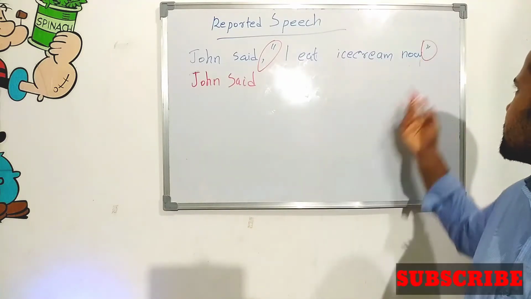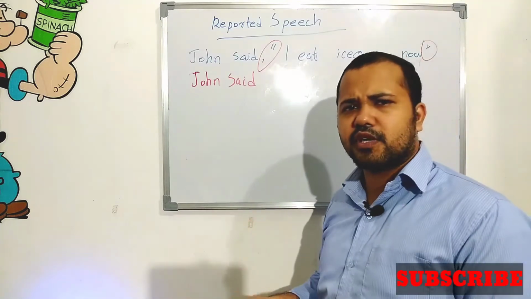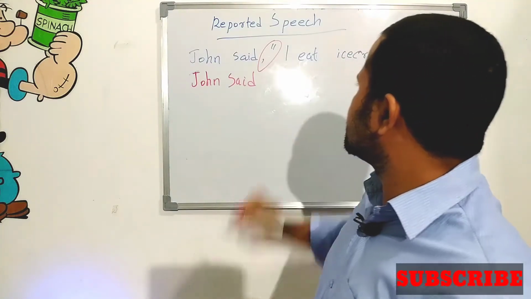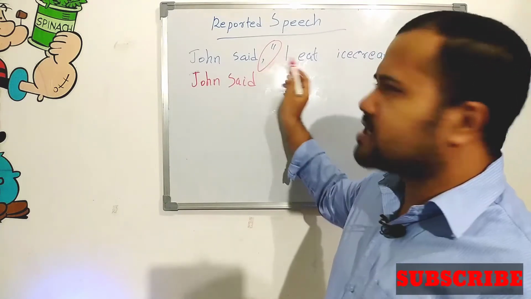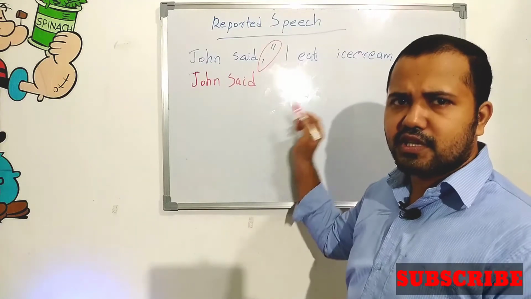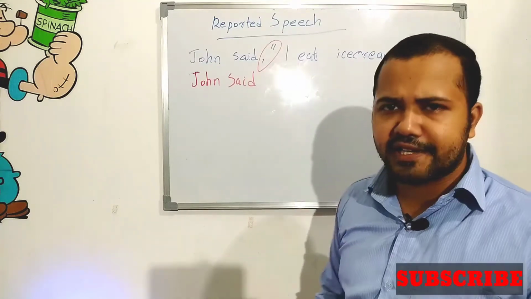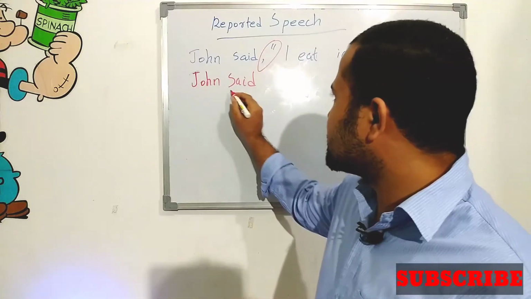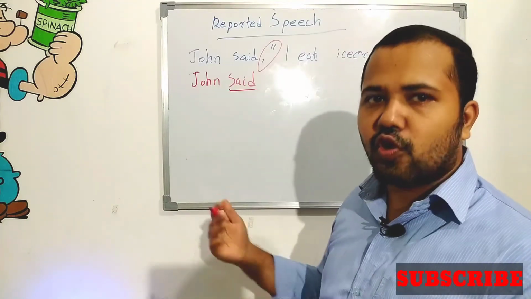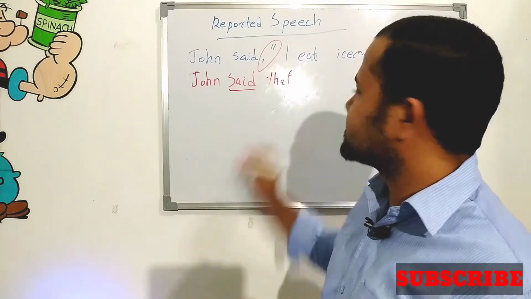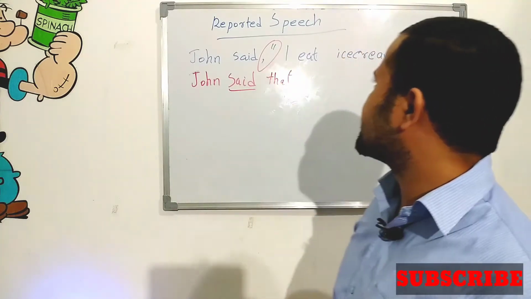If there is any exclamation mark, we avoid that too. In indirect speech or reported speech, we need one connecting word after said or told. That is "that". John said that.